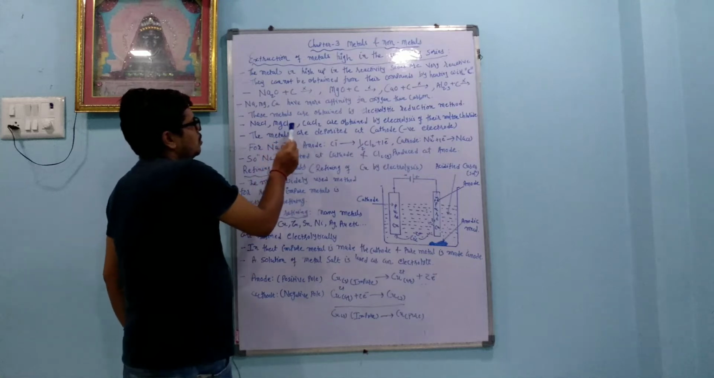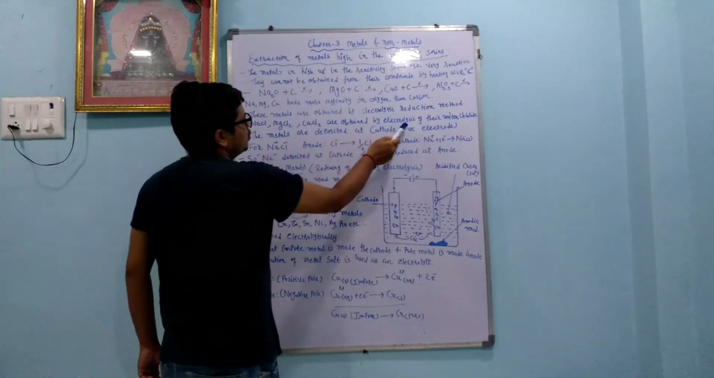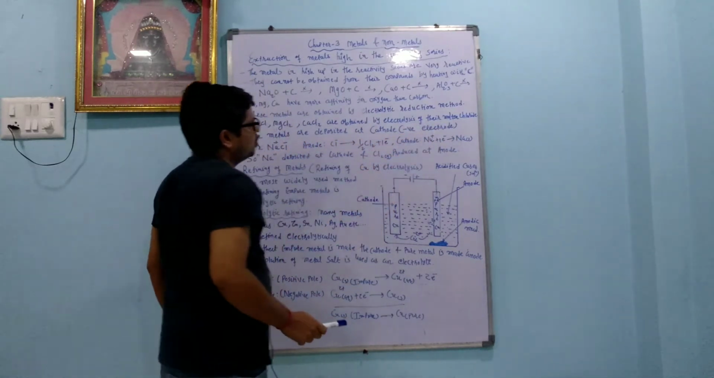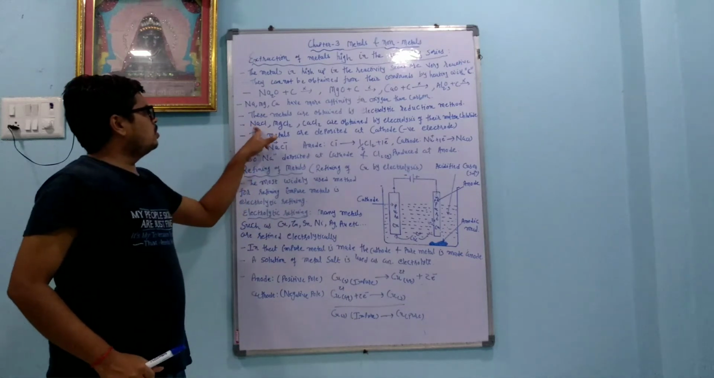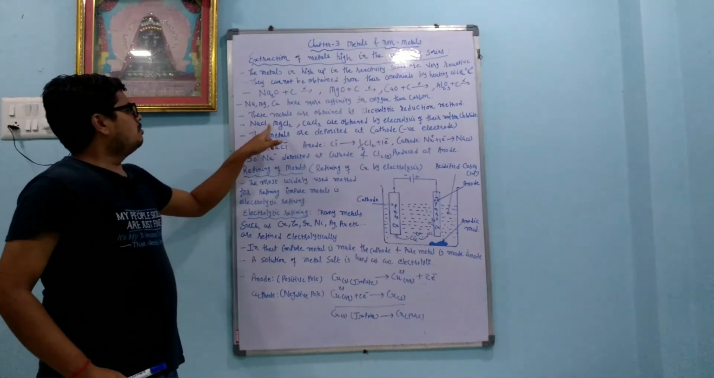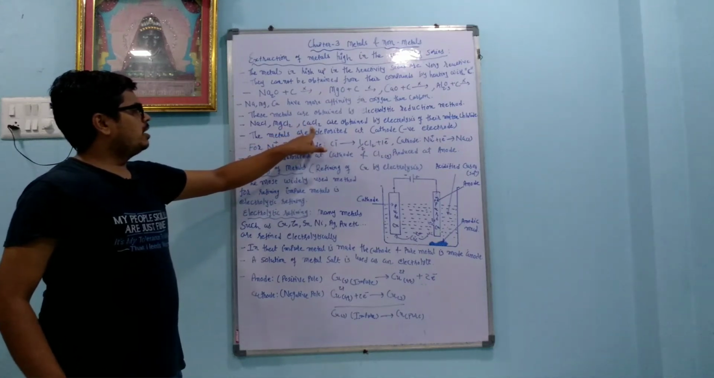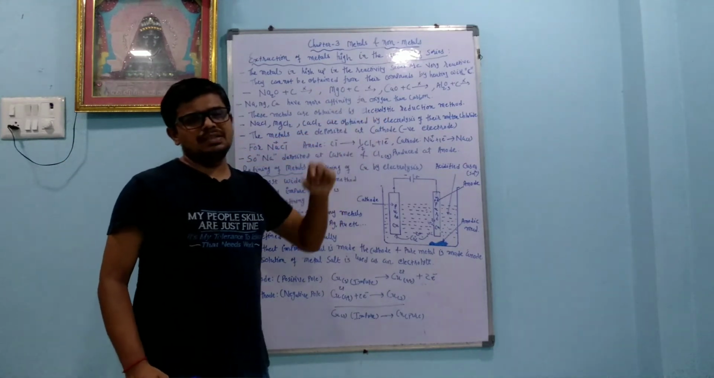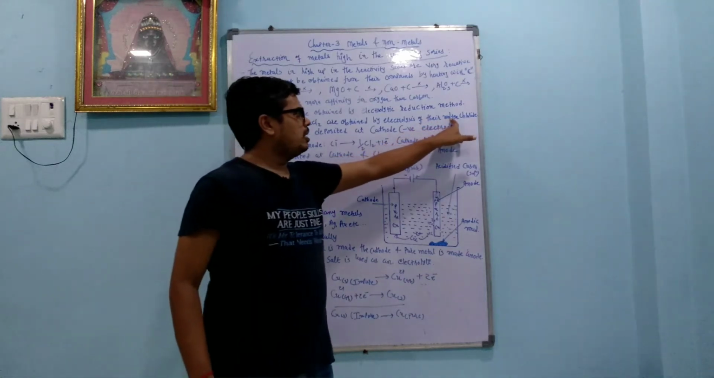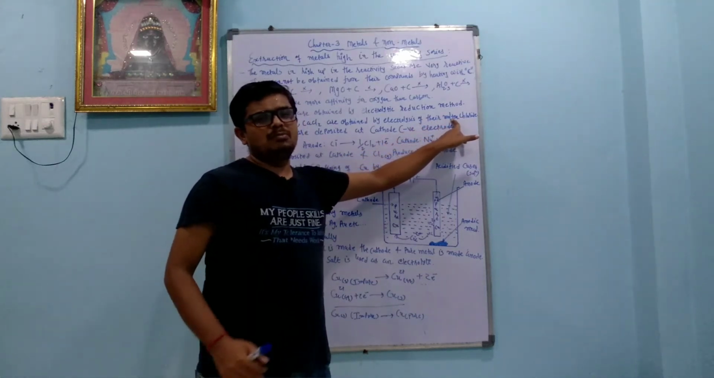Sodium, magnesium and calcium are obtained by the electrolysis of their molten chlorides. So we get pure sodium from NaCl, pure magnesium from magnesium chloride, and pure calcium from calcium chloride by what? Electrolysis reaction, by passing electricity. The condition given is what? Molten chloride. We use the molten form of them.